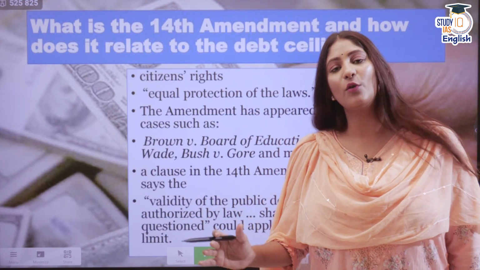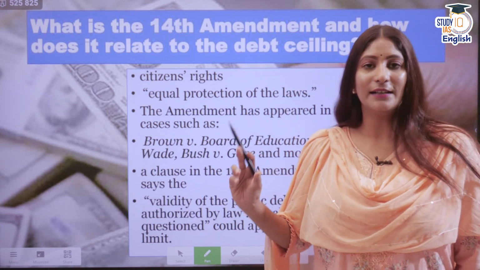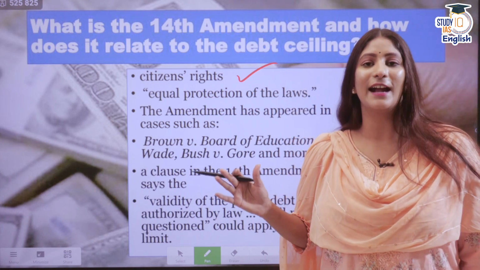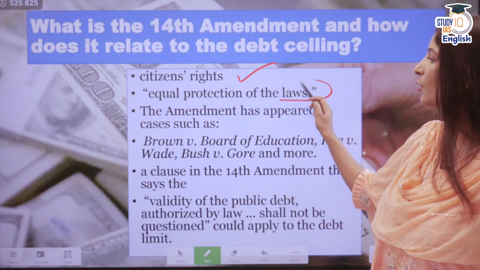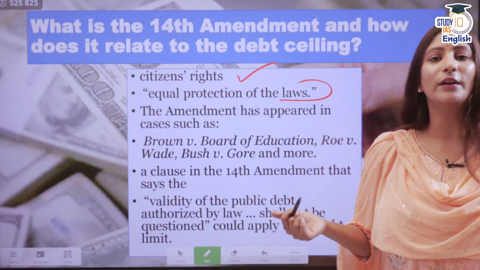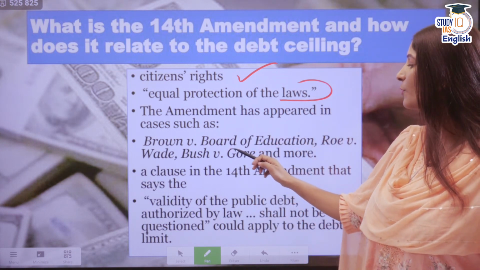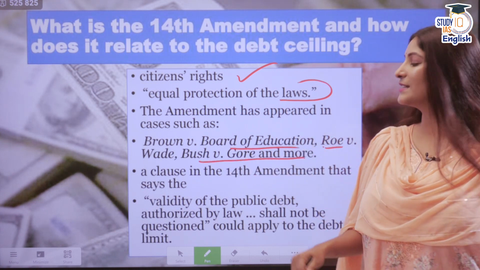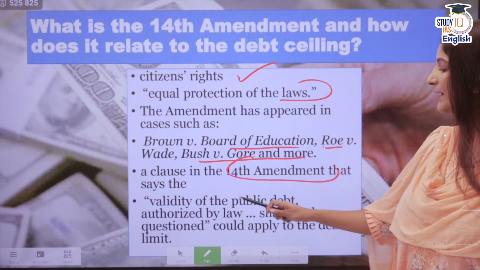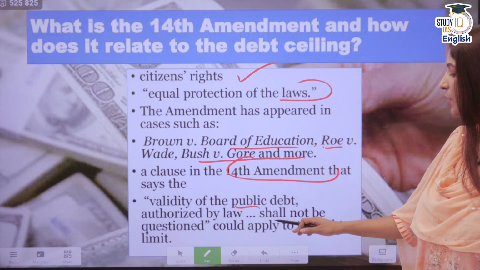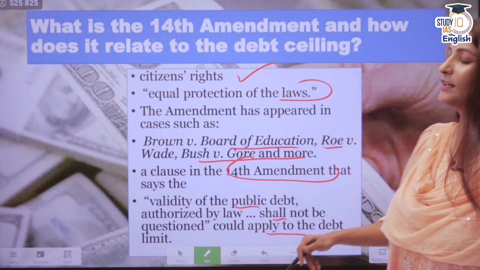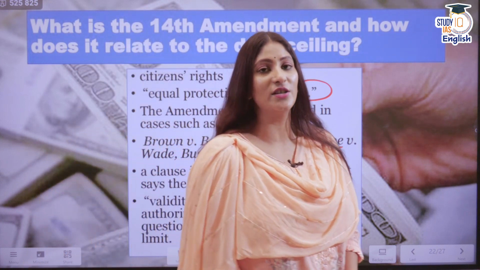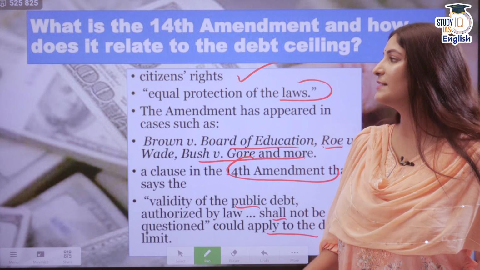Another thing is the invoking of the 14th Amendment, under which Section 4 is important. See, it is related to myriad citizens' rights, such as equal protection of laws. So the amendment came up a lot in the news with respect to Brown versus Board of Education, Roe versus Wade, Bush versus Gore, and more. And a clause in the 14th Amendment says that the validity of the public debt authorized by law shall not be questioned. It could apply to the debt limit. So legislation could be passed for spending the amount, and that cannot be questioned if the 14th Amendment is invoked.